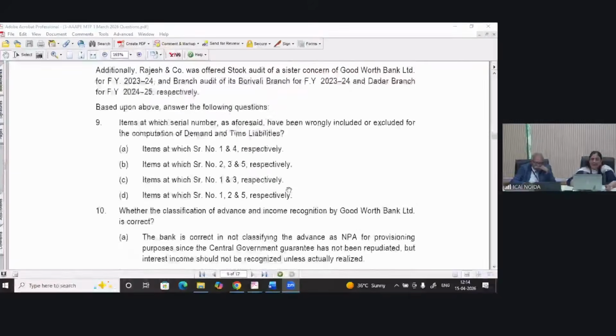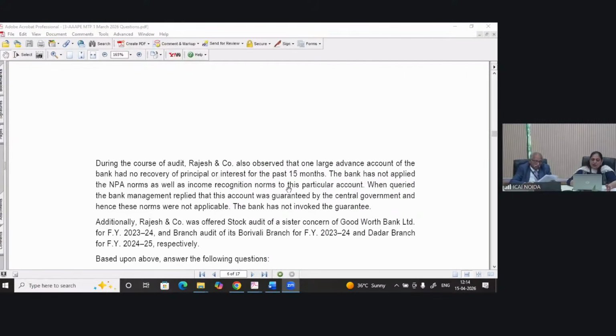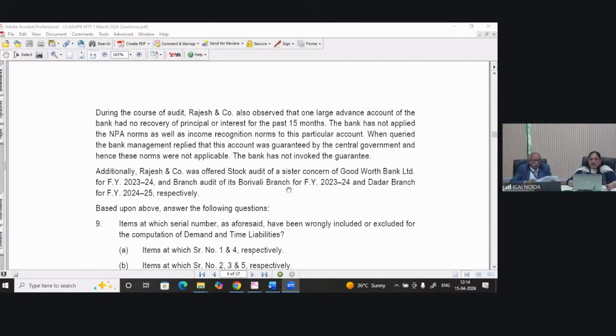If we refer the question, that little very small scenario is there, so let's complete that and then we will move to question. During the course of audit, Rajesh and Company also observed that one large advance account of the bank had no recovery of principal or interest for the past 15 months.